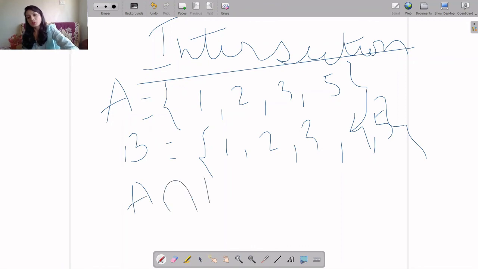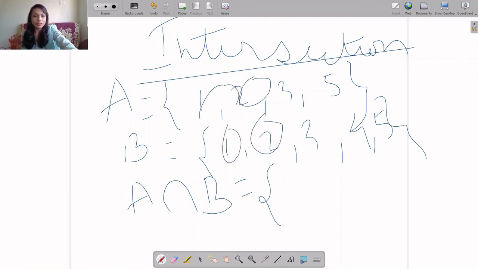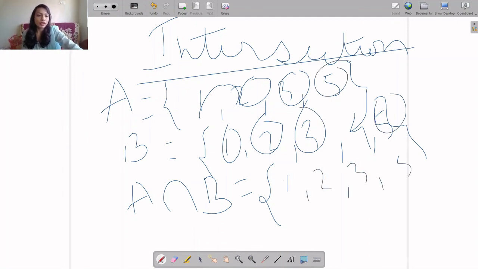It is denoted by this symbol. The intersection of A and B is the elements which are common. 2 is common, 1 is common, 3 is common, 5 is common. So it will be {1, 2, 3, 5}. This is your intersection of two sets.